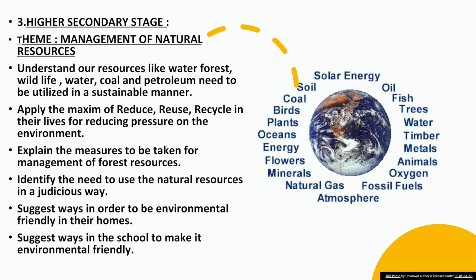They should also be able to suggest ways to be environmentally friendly in their homes also. Here they can give many ideas to us on how we can save our environment. In their homes only, they can apply this. They can also suggest ways to make the school environmentally friendly. So, at school and at their homes, they can also direct others and suggest different ways to their elders also, and how it is very important for us to save our environment. So, they learn all those objectives here in the higher secondary stage.